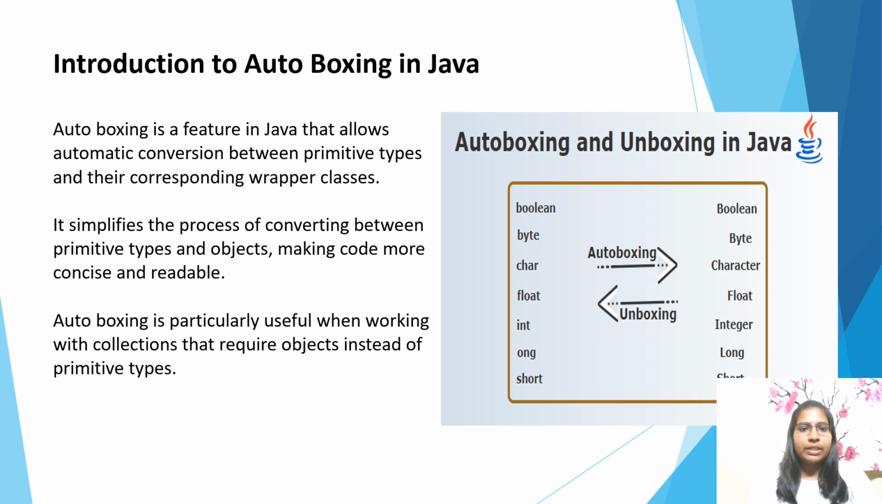Autoboxing is a feature in Java that allows automatic conversion between primitive types and their corresponding wrapper classes. It simplifies the process of converting between primitive types and objects, making code more concise and readable. Autoboxing is particularly useful when working with collections that require objects instead of primitive types.